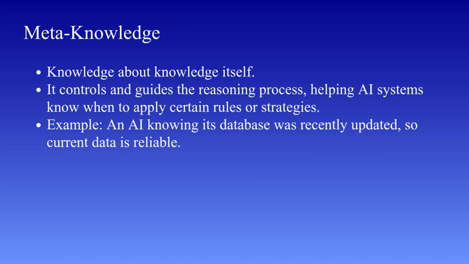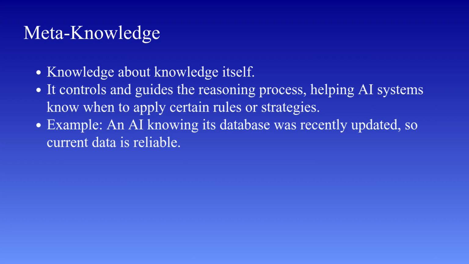For example, imagine an AI system that has access to multiple data sources. If the system knows that one of its databases was recently updated, it can treat that information as more reliable. This awareness, that this data is more trustworthy than others, is meta-knowledge.